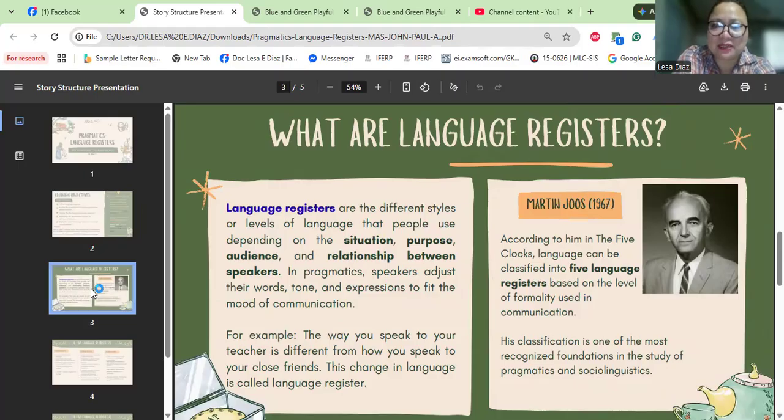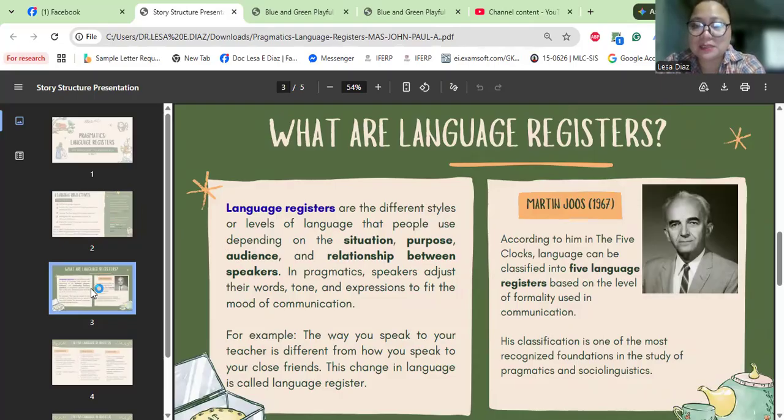What are the language registers? So I have defined what language registers are all about. Okay, but we have another definition here. It says language registers are the different styles or levels of language that people use depending on the situation, purpose, audience, and relationship between speakers.